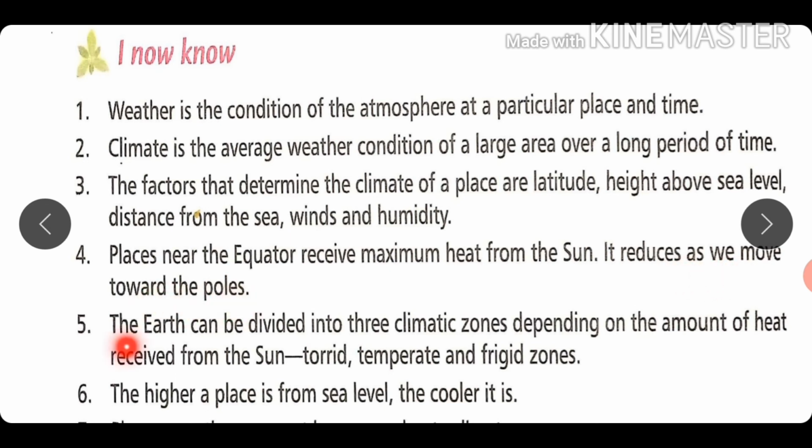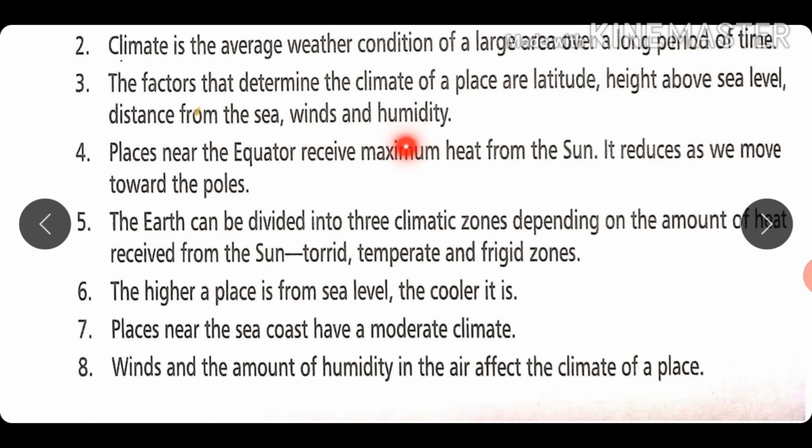Point number 5. The earth can be divided into 3 climatic zones depending on the amount of heat received from the sun: torrid, temperate, and frigid zones. Point number 6. The higher a place is from the sea level, the cooler it is. Point number 7. Places near the sea coast have a moderate climate. And point number 8. Winds and amount of humidity in the air affect the climate of a place.